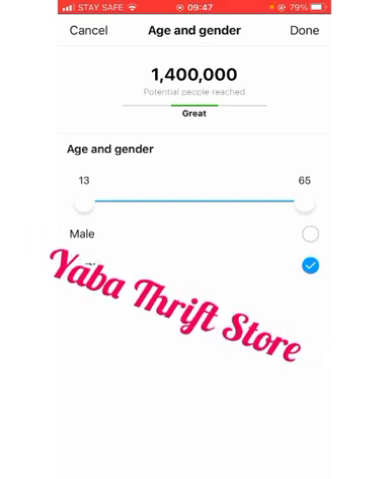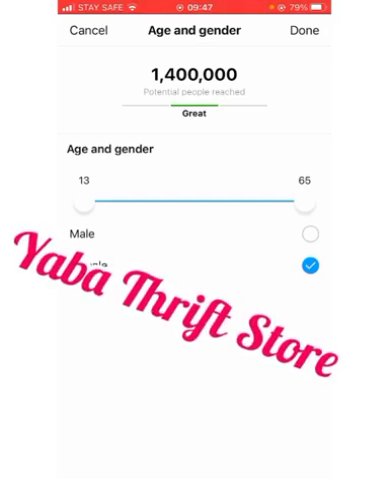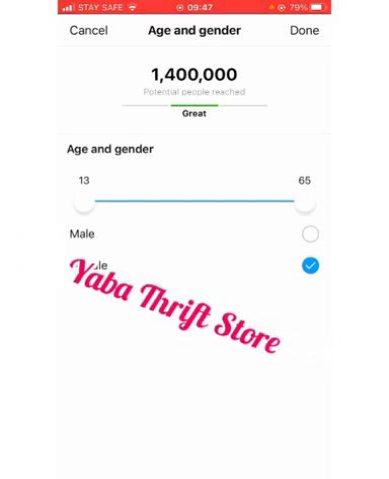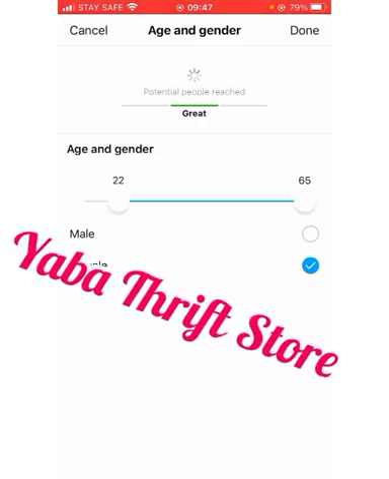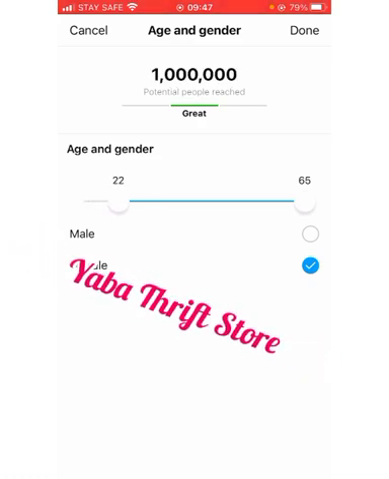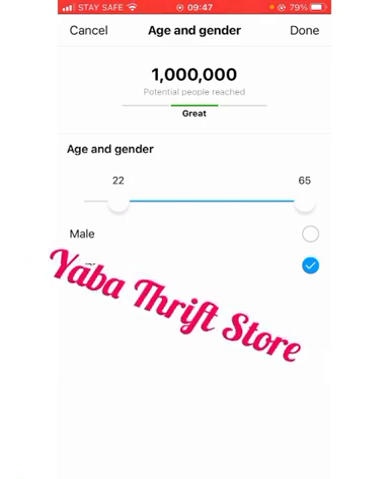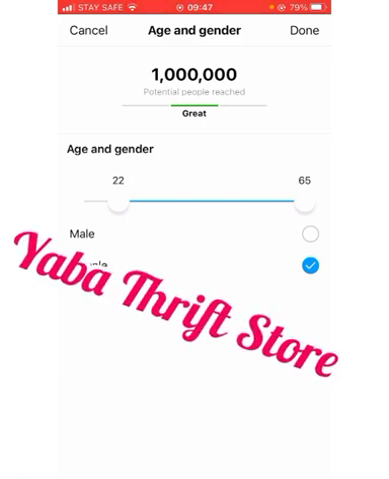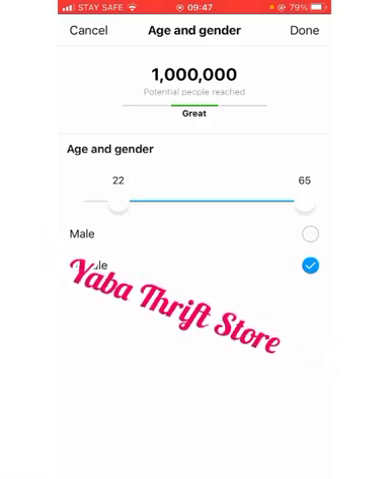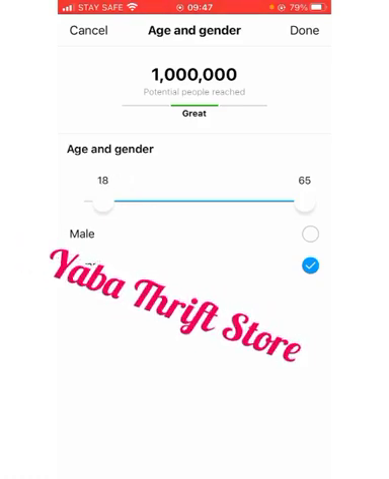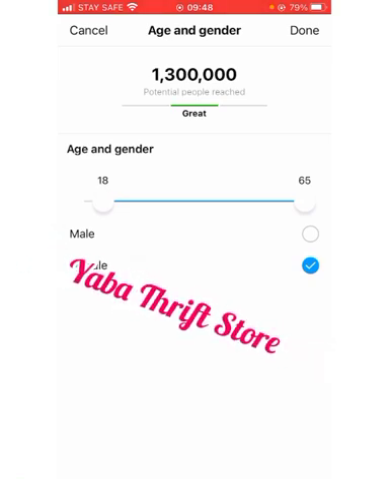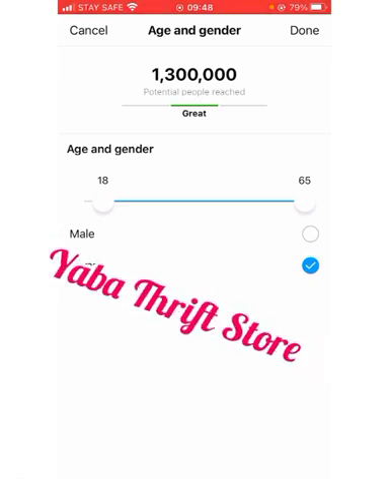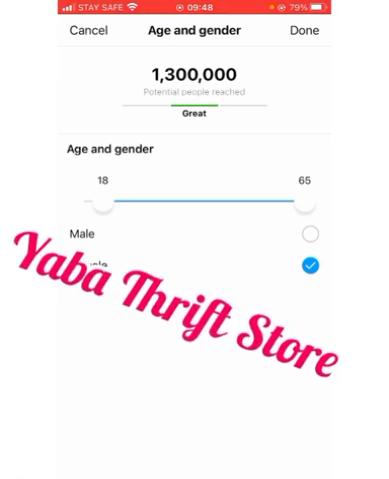Now for the age, in order to avoid certain questions and certain wahala, you bring your age up to at least 22. This is what I like to do. If you are bringing your age down to 18, be kind when they frustrate you. Just be gentle when they frustrate you.